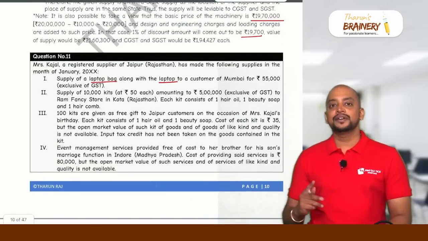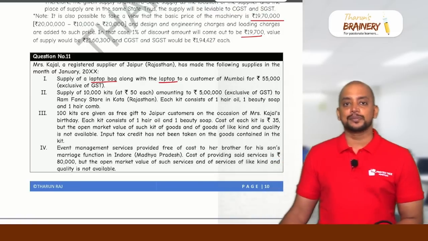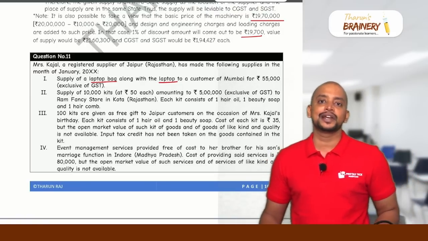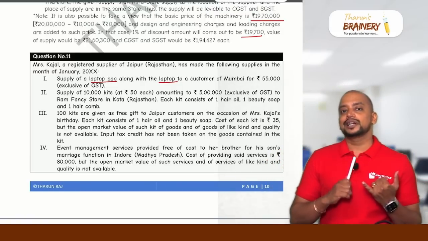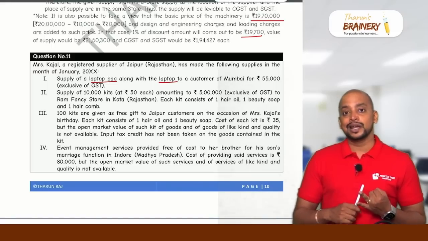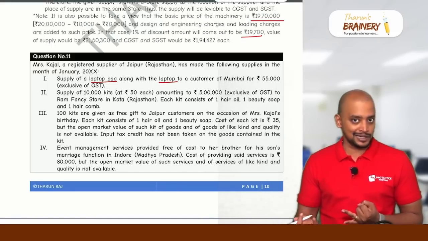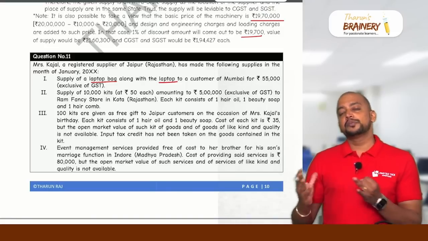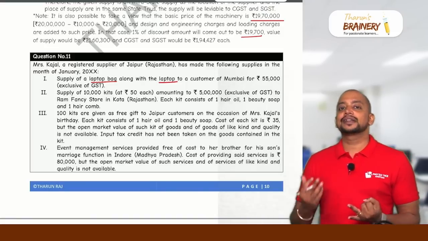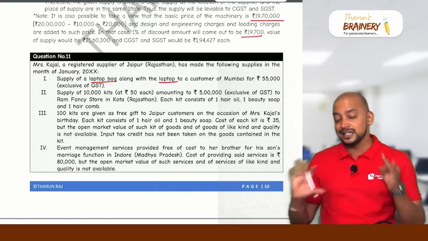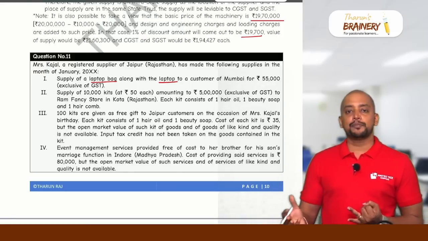Both are taxable. When there will be composite supply, 2 or more supplies. Here there are 2 or more supplies involved in a single transaction. Both are taxable, naturally bundled. Why? Usually laptop and laptop bag are naturally bundled in the ordinary course of business. So most probable side you need to see. Sometimes we may get the laptop without laptop bag, but generally if you see laptop with laptop bag,